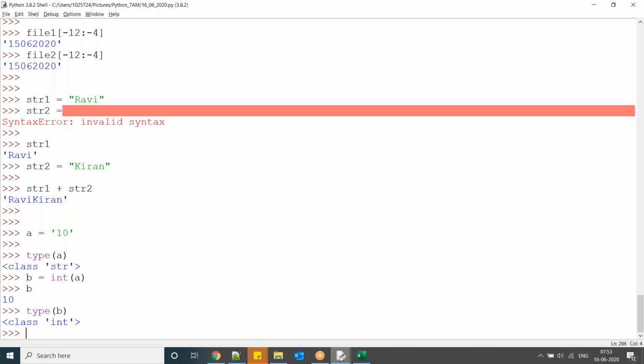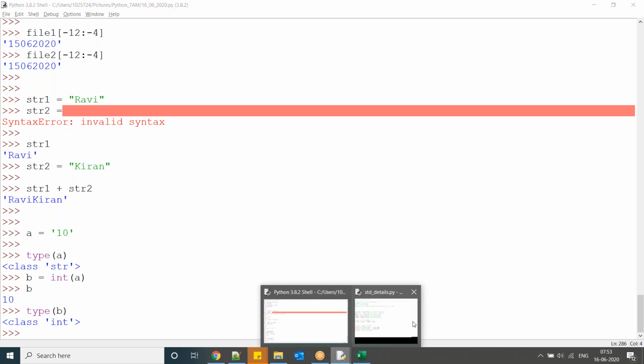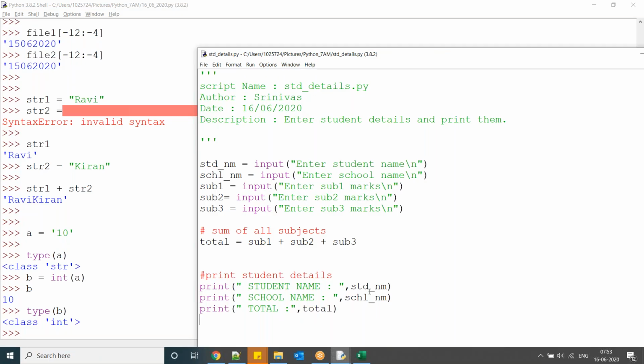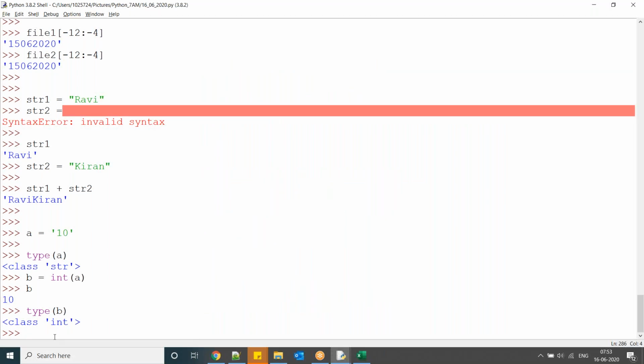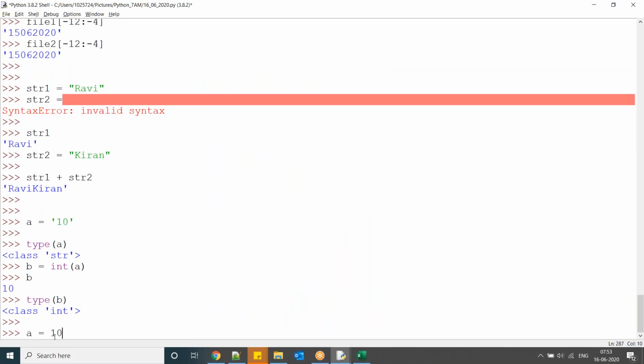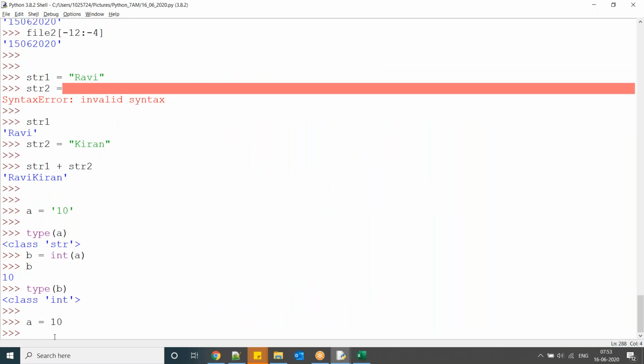How is a equal to '10' a string type? Here you mention it in single quotes, right? So what do we have to mention for integers? Generally if you write a equal to 10, if you specify the number directly, then it is an integer data type.